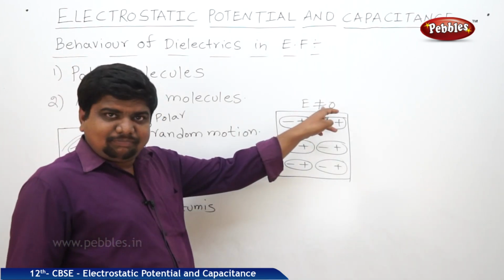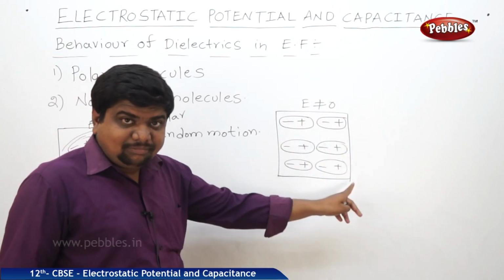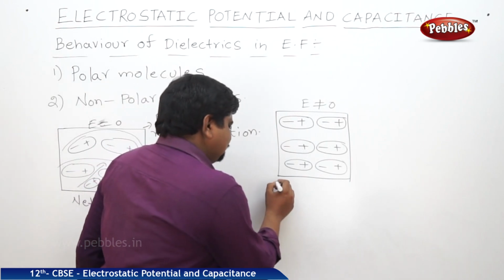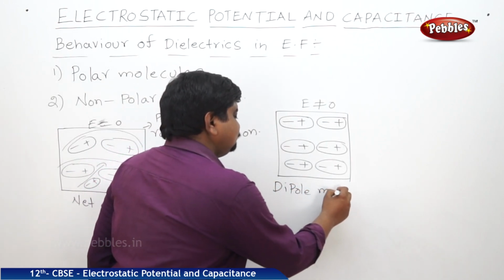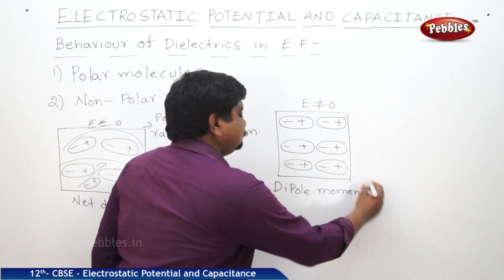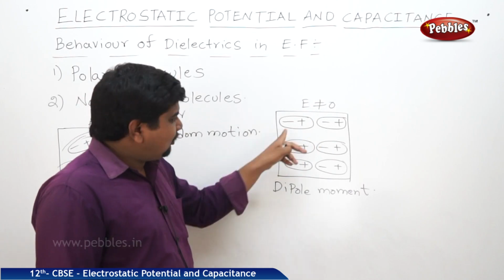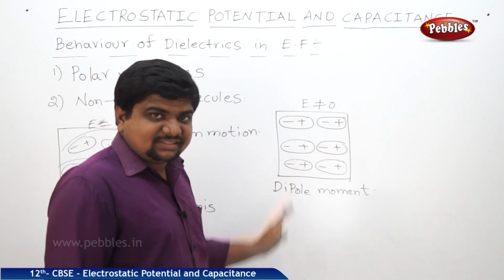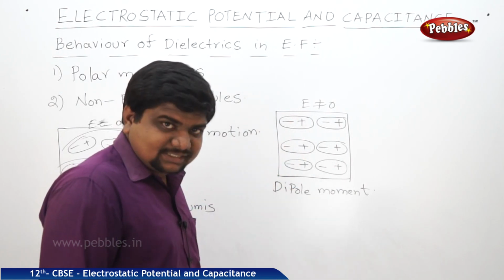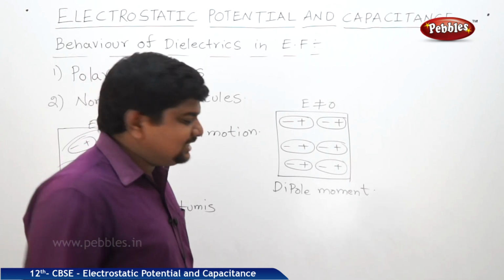Whenever the field is applied, they all align in a particular direction. This alignment produces a dipole moment, and charge carriers are separated. Negatives are shifted to one end and positives shift to the other end. This separation of charges also takes place. This phenomenon is called polarization. So what is polarization?